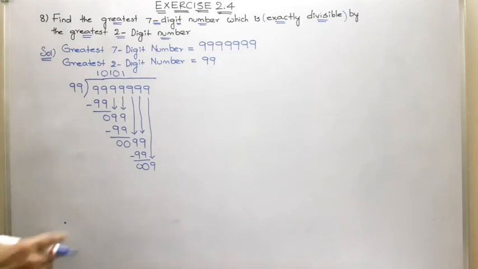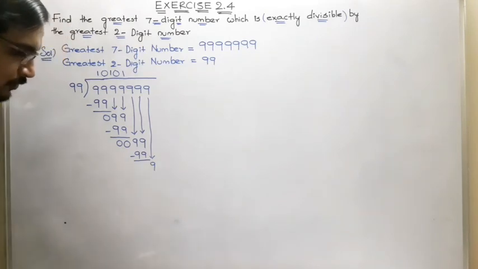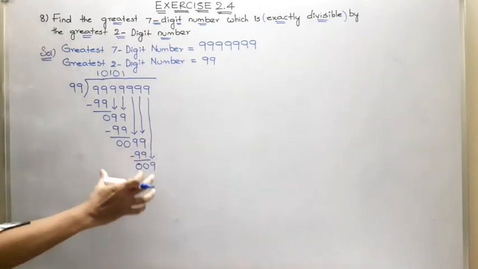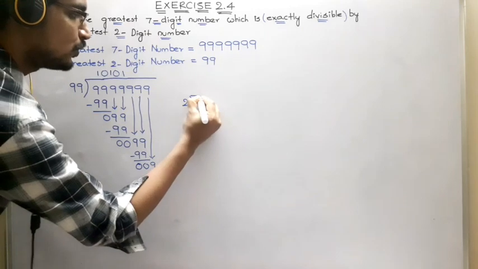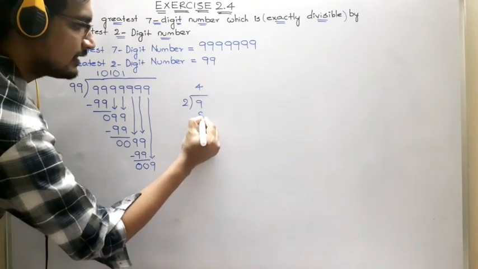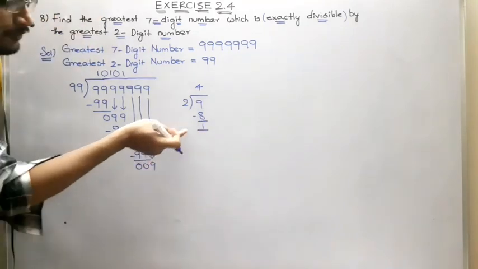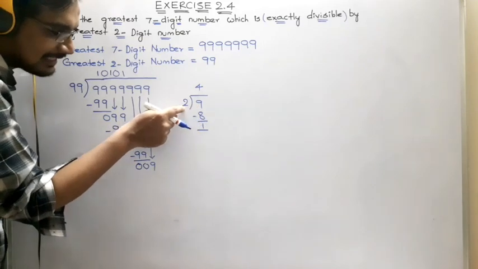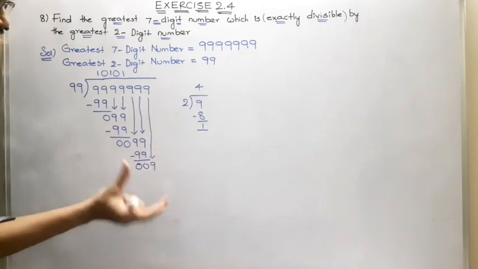Now, through this what you have to understand is, I am comparing it with the division which we performed earlier. 2 4s are 8 and we have the remainder 1. What we have already learned is that this 1 is stopping 9 from being exactly divisible by 2. Compare this with this division, children.